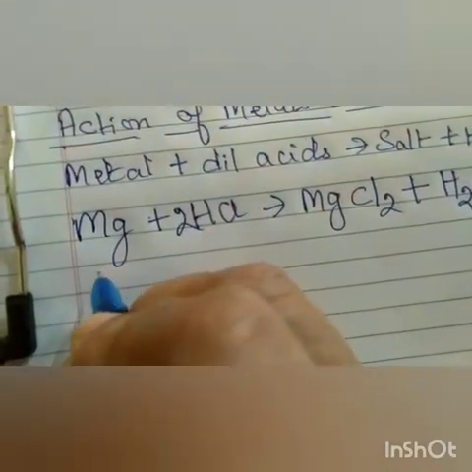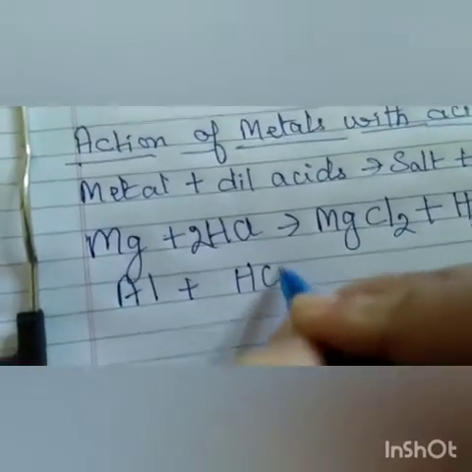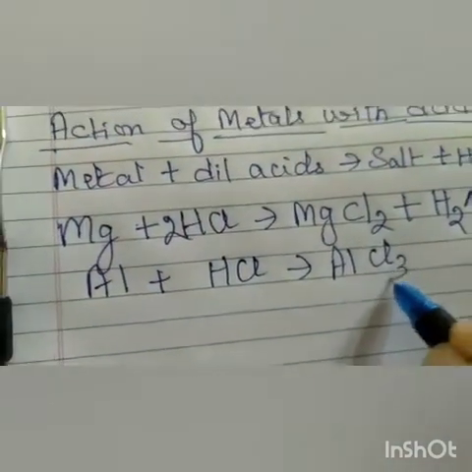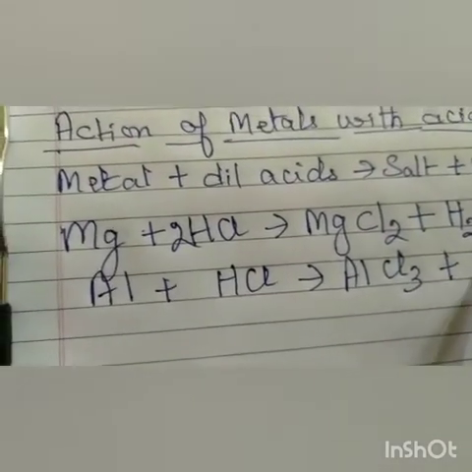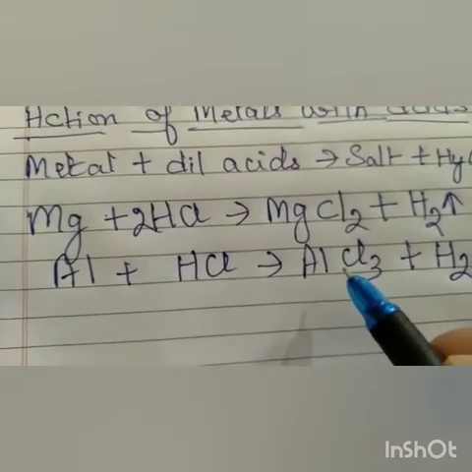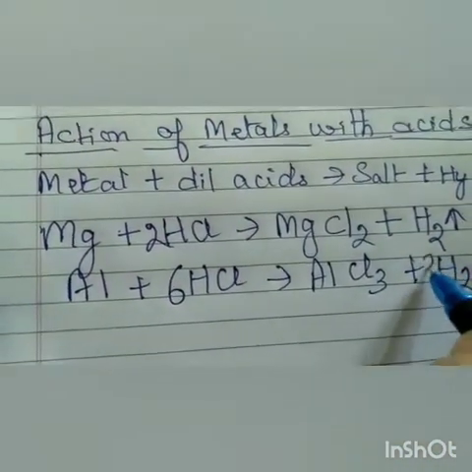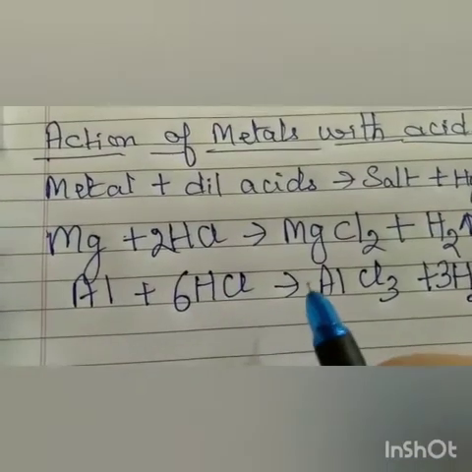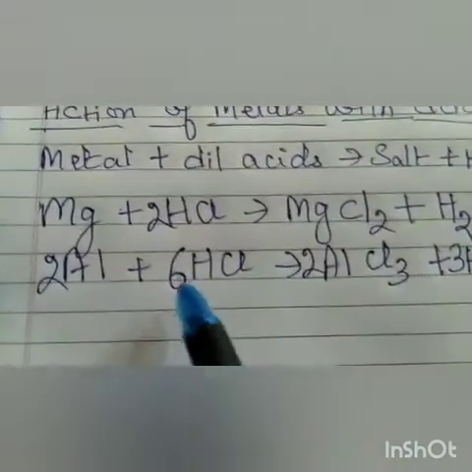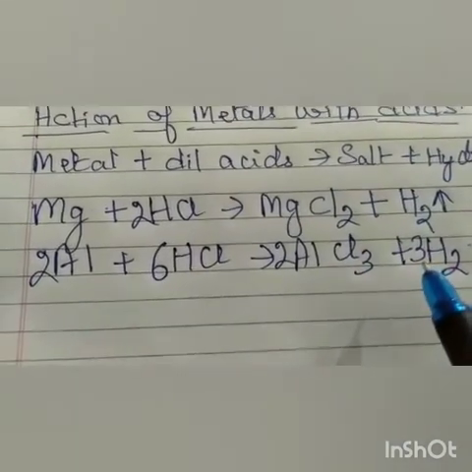Now let us see the reaction of aluminium with hydrochloric acid. HCl gives aluminium chloride. Aluminium valency is 3, chlorine is 1, so the aluminium chloride formula is AlCl3. Now you have to balance it. So how will you balance it? When you balance, you will get 2 here. So here also, aluminium is the metal, this is acid, this is salt and this is hydrogen.